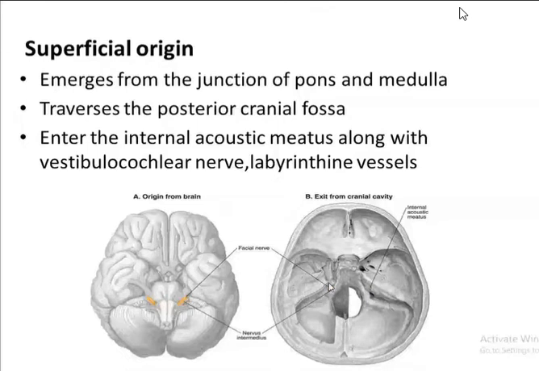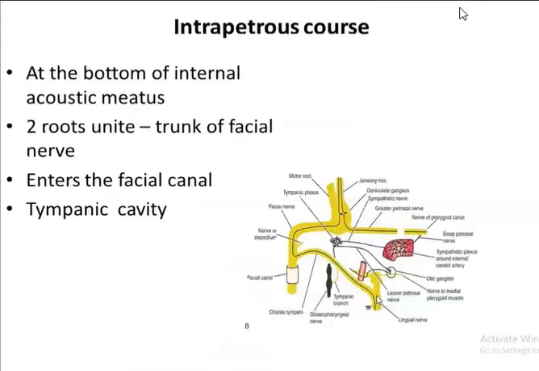You know this is the petrous part of the temporal bone here. This is the internal acoustic meatus. Here it enters the internal acoustic meatus along with the other nerve and the vessel. The other nerve is the vestibulocochlear nerve, and the labyrinthine vessel. So you find it along with the facial nerve within the internal acoustic meatus. After that, it runs within the petrous part of the temporal bone. The internal acoustic meatus is also present within the petrous part of the temporal bone. So the nerve runs within the petrous part, which is also known as the intrapetrous course.